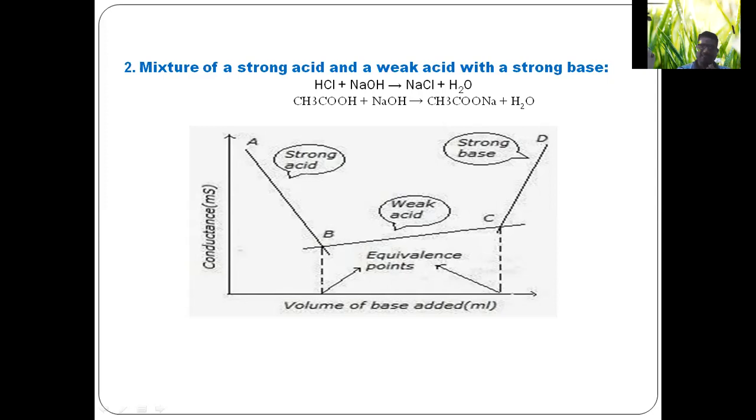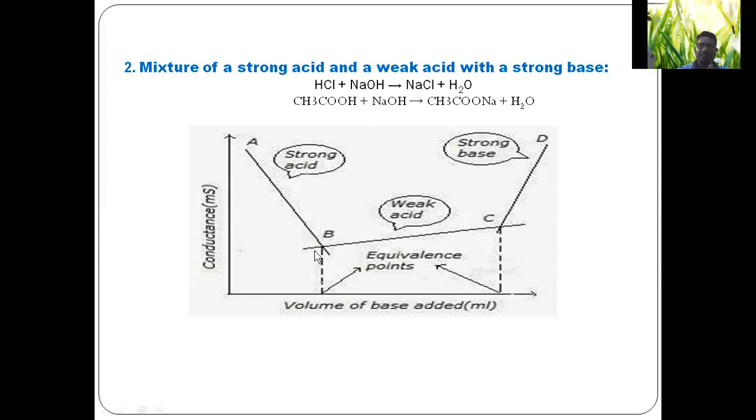Once HCl is neutralized, acetic acid begins to dissociate. Acetic acid is a weak acid, that is why it gives fewer ions in the solution and shows a gradual increment in the conductance. Once acetic acid is also neutralized by NaOH, it gives a rapid increment in the conductance due to the hydroxyl ions furnished by sodium hydroxide.